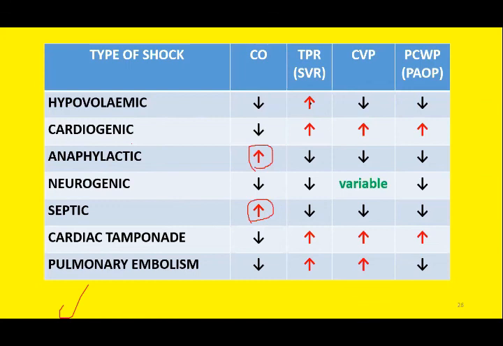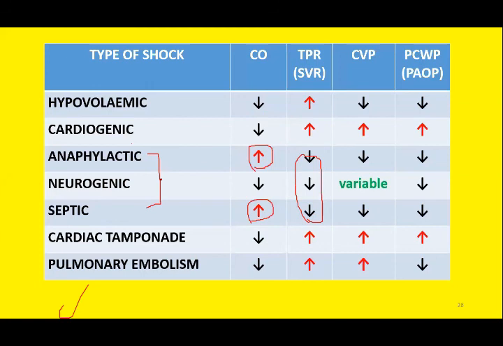an increase in the total peripheral resistance is a sort of compensatory response due to decrease in cardiac output. This compensatory response is not exhibited in distributive shock. In the three subtypes, anaphylactic, neurogenic, and septic shock, there is loss of vasomotor tone due to loss of sympathetic stimulation.